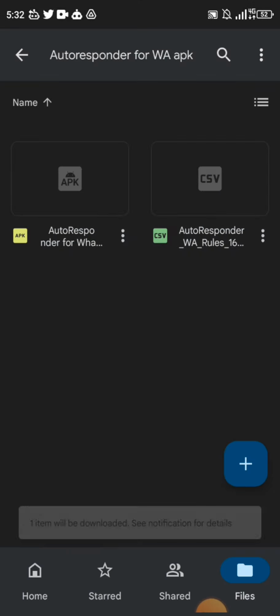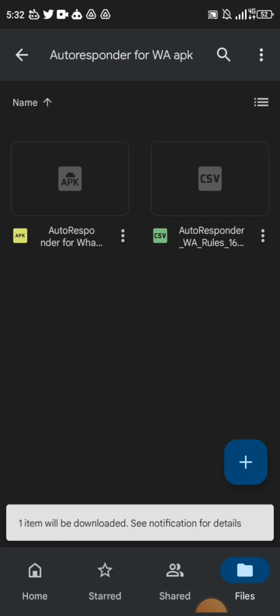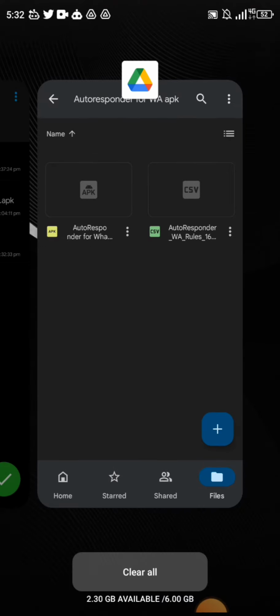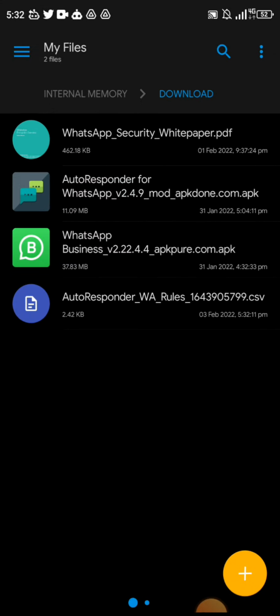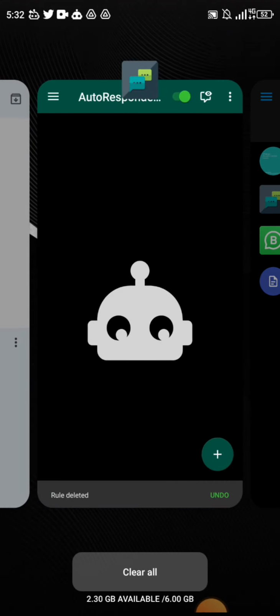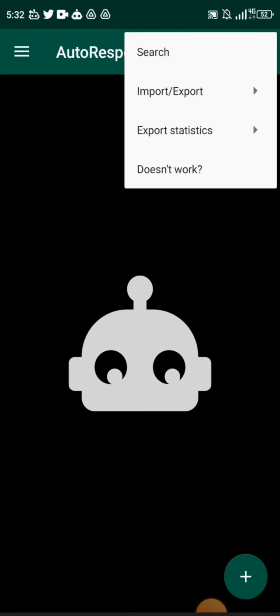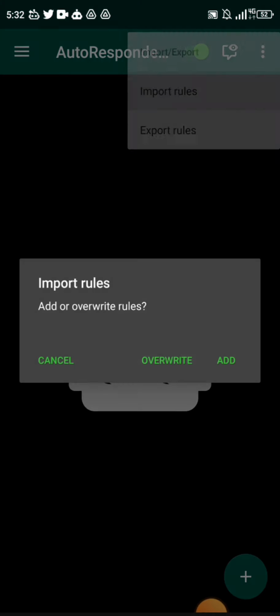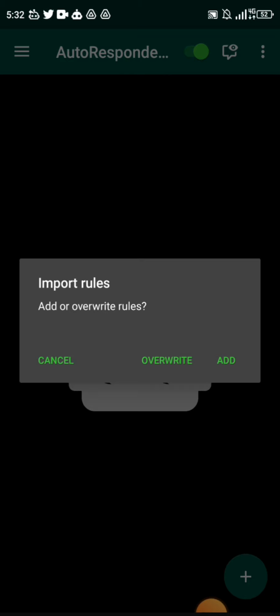Download. All right, so I've downloaded it. Then I will now come here. Right, so I've already downloaded it. So what I'm going to do, I'm going to go to my WhatsApp autoresponder. I'm going to click on import export. I'm going to click on import rules, add or overwrite rules.